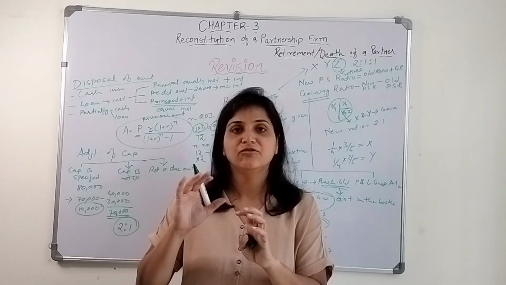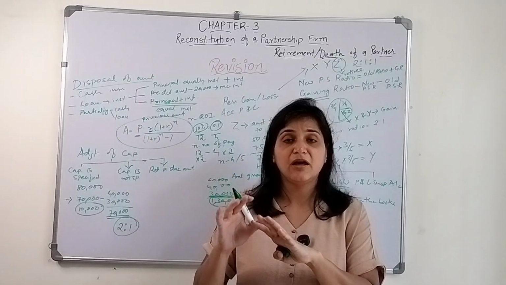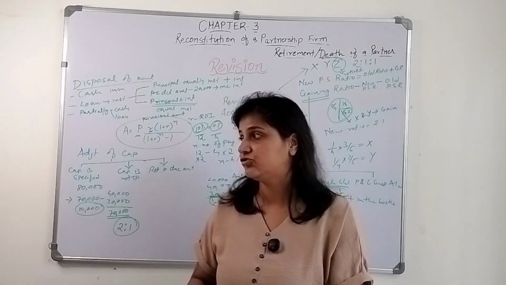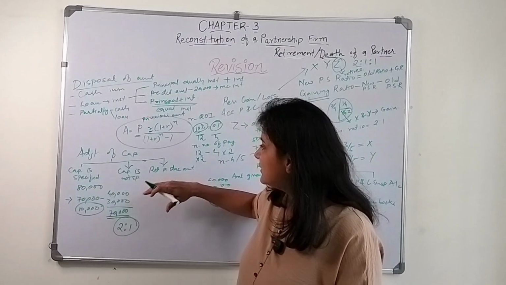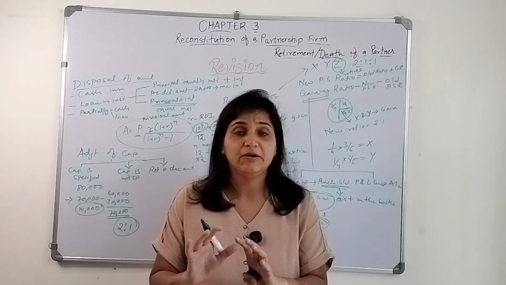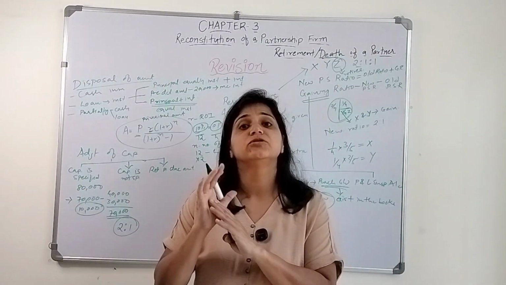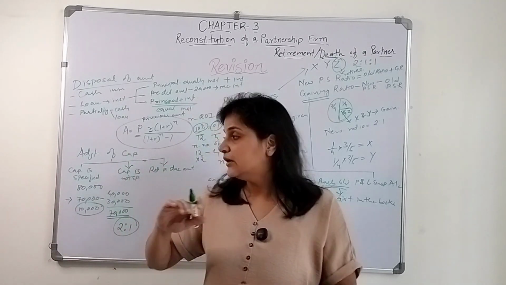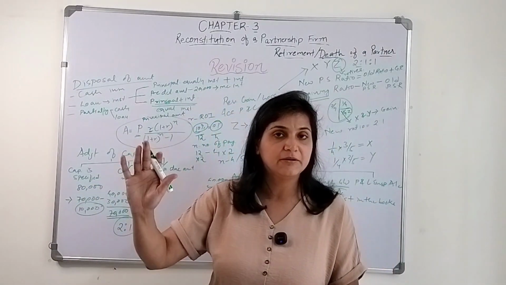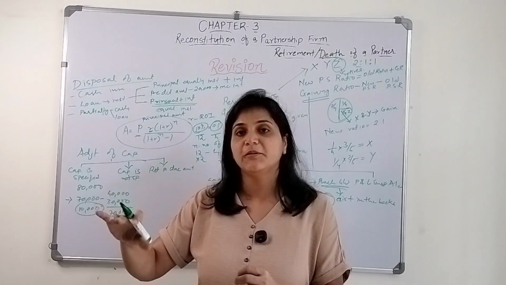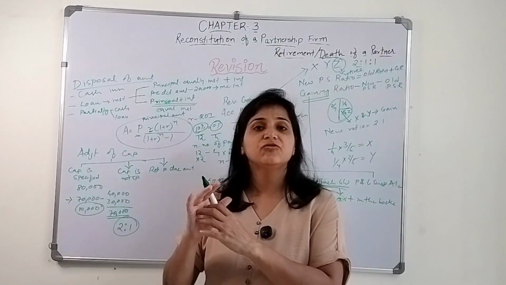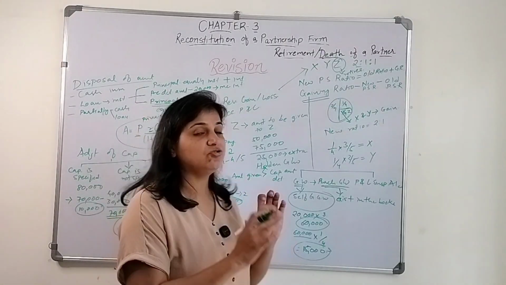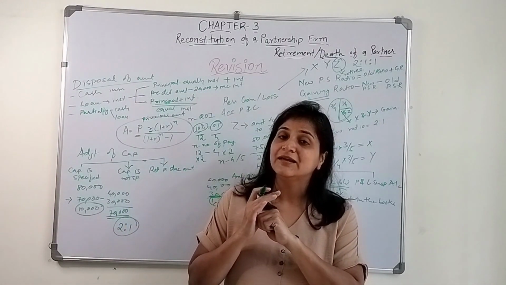Whatever amount is there, you need to consider that particular capital amount, and it will be in their new profit sharing ratio. In all these situations, whatever the capital amount, the new capital amount should be in the new profit sharing ratio only. In all three situations, if the capital is specified, if capital is not specified, or if the payment is to be given to the retiring partner, the whole amount should be in their new profit sharing ratio.